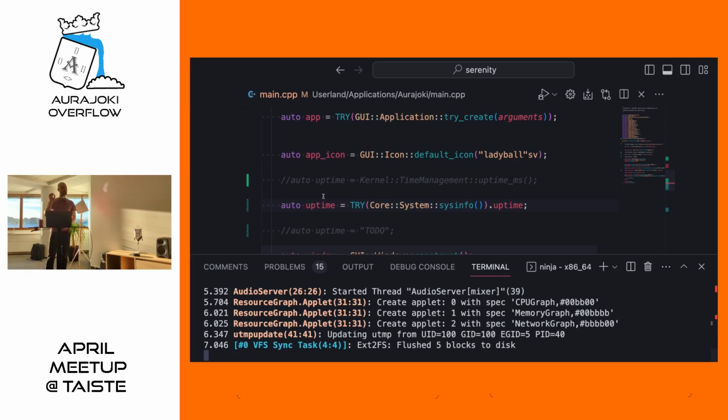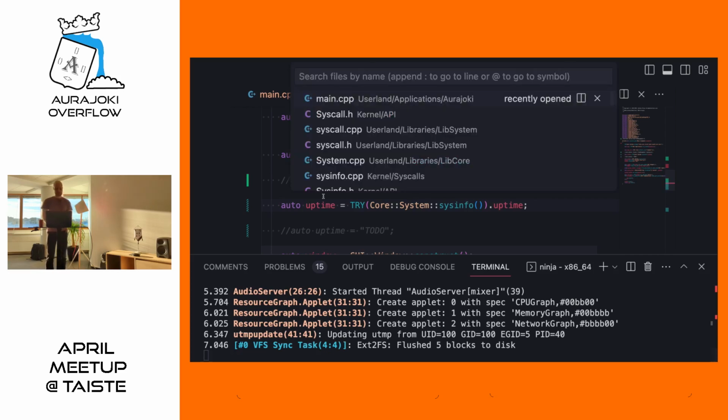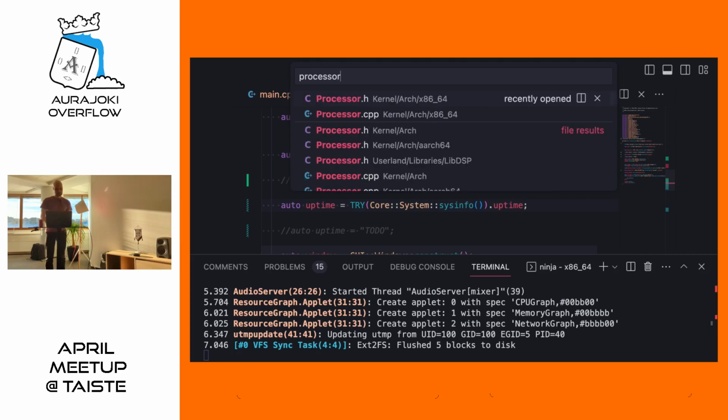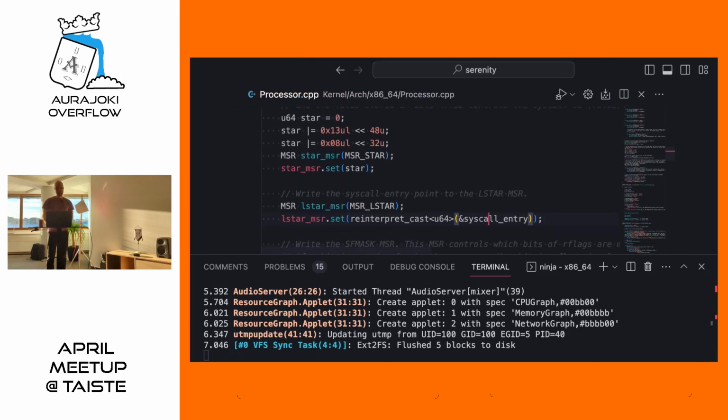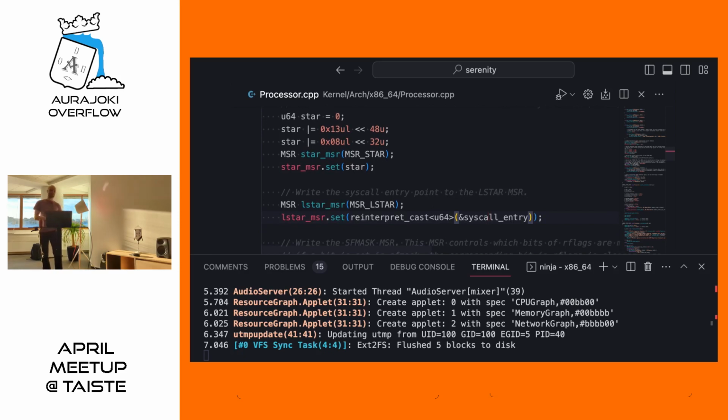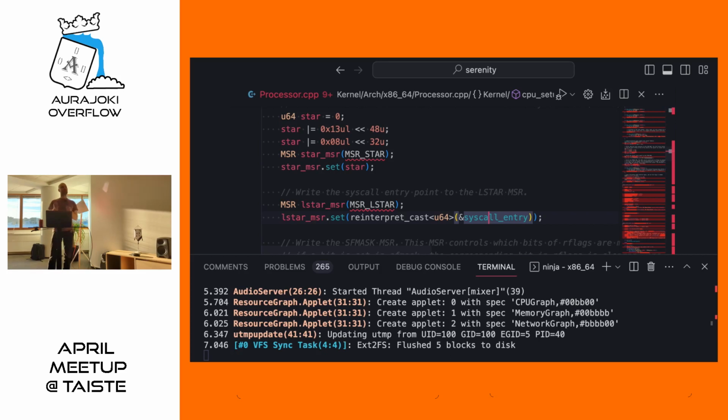So that still doesn't answer how the kernel knows that it should now take control. Let's take a look at that. One of the very first things we do when we boot up our operating system, that is SerenityOS, your Linux kernel, whatever, we set up the entry point for system calls. So when that system call is invoked, the kernel checks from the CPU this address, that now I need to execute the system call entry point.